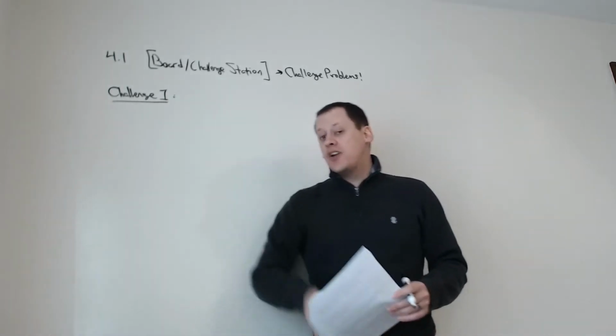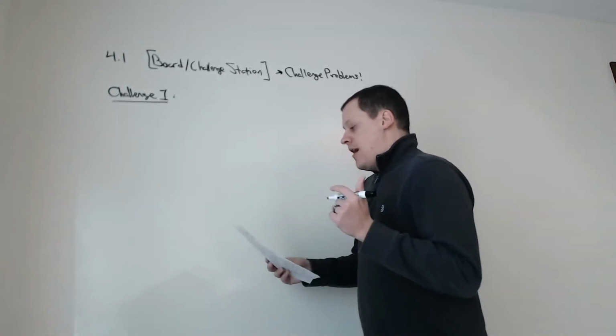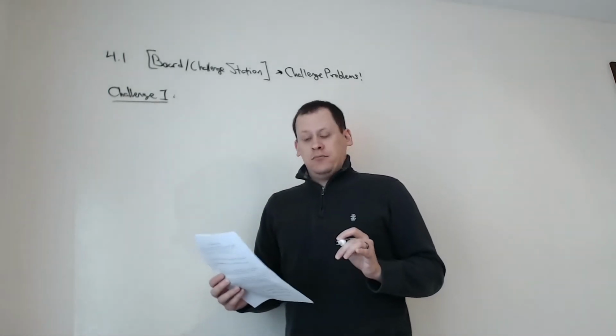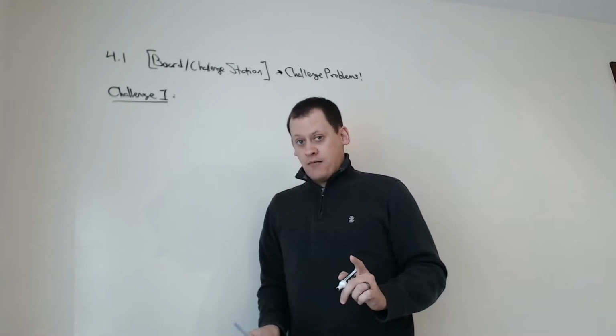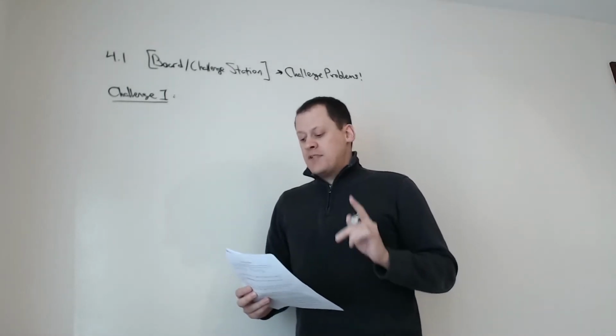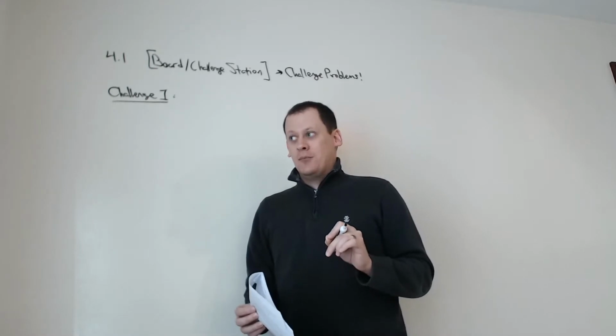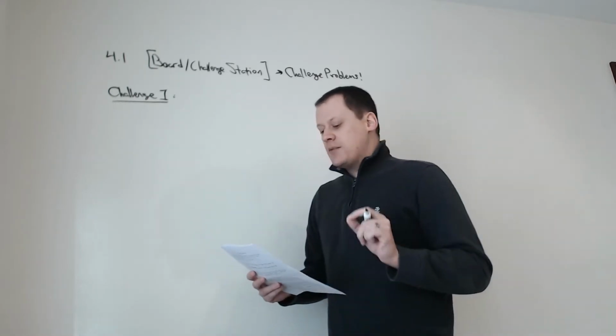All right, on to the challenge problems. Number 1. Suppose a fair coin is flipped 10 times and comes up heads each time. Okay, so we know the coin is fair. We flipped it 10 times and it comes up heads each time. So that's really, really strange. But it's possible. What is the probability of this happening?